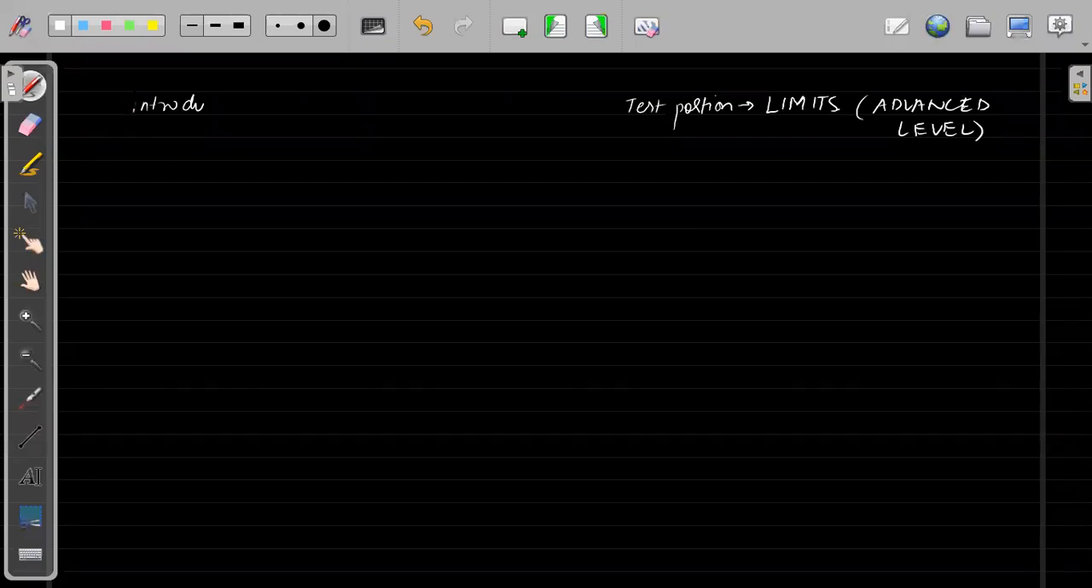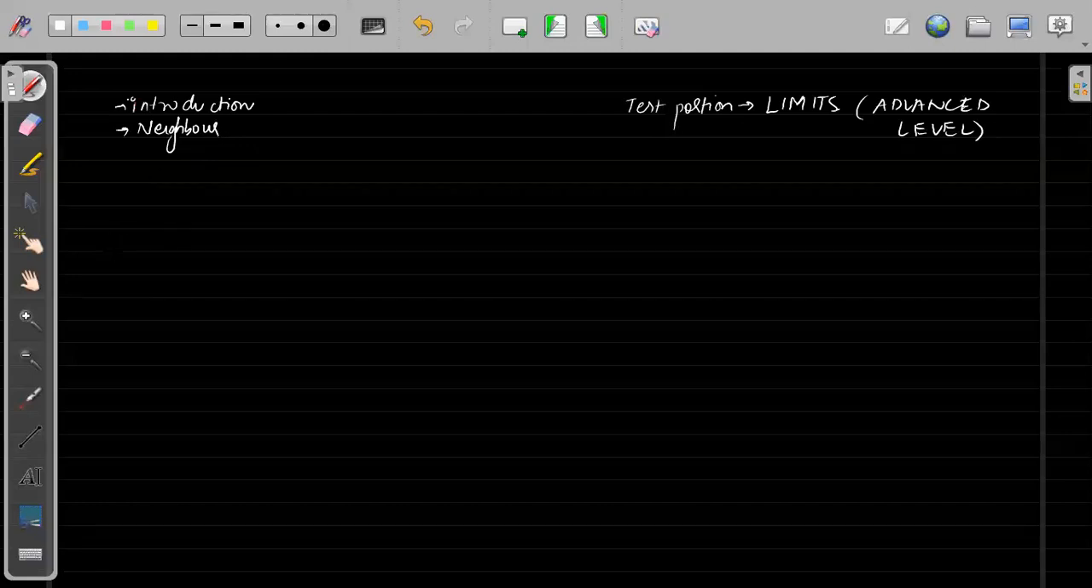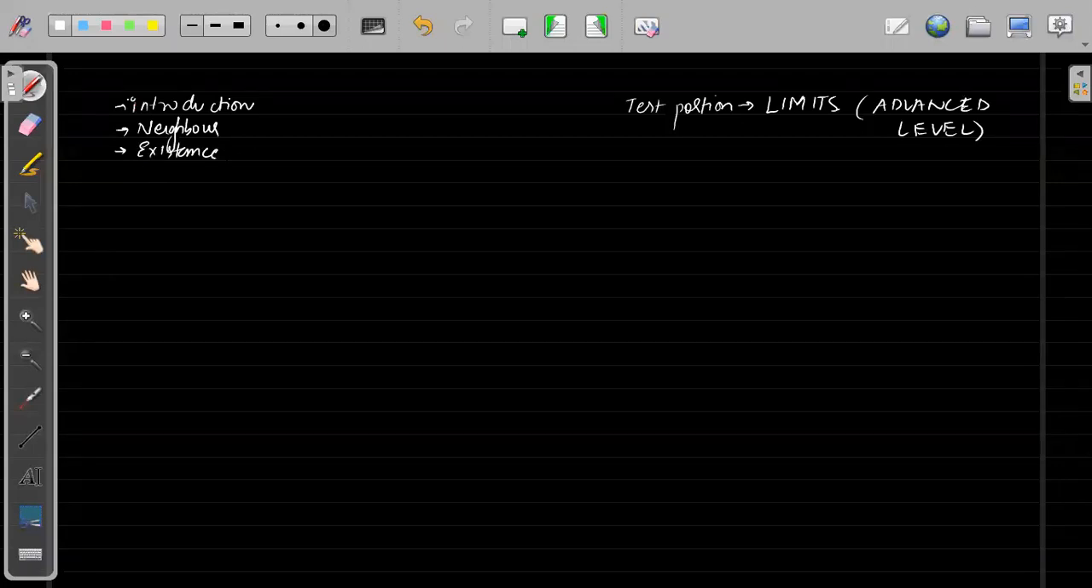The first thing is that we have done the introduction to limits, right? And then we have seen the neighborhood of a limit, what is the left neighborhood and right neighborhood. Then we have seen when a limit will exist, the existence of limit, and in the same way we have seen when a limit will not exist.